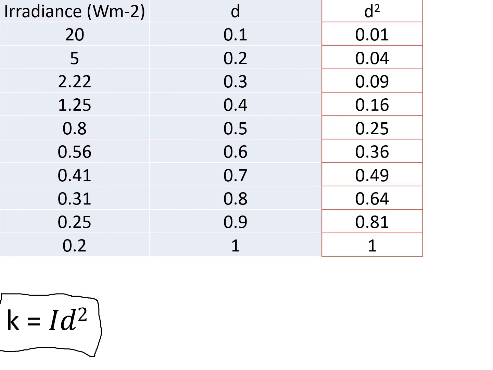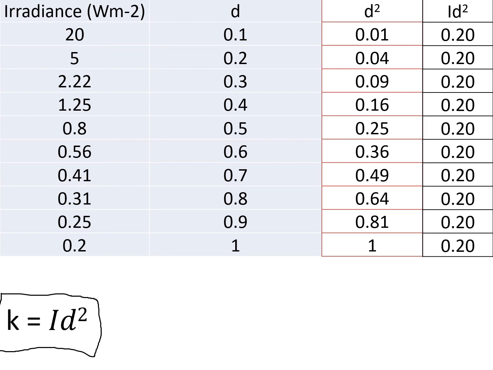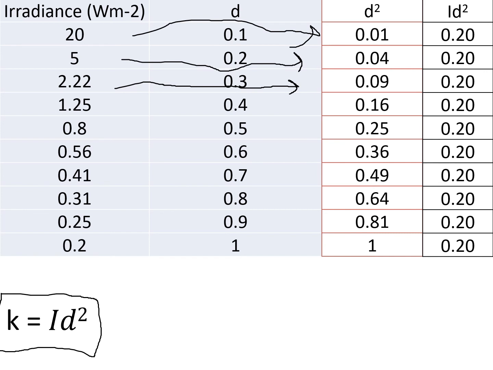So first of all, I square D, so feel free to check that that's correct. I then multiply each value of D squared by its corresponding value of I. So what I'm doing is I'm doing this basically. Okay, 20 times 0.01, 5 times 0.04, 2.2 times 0.09, so on and so forth. And you can see for each multiplication, I get the same value each time. So what I've done is I've shown that this relationship is actually true. So therefore, I must be inversely proportional to D squared.